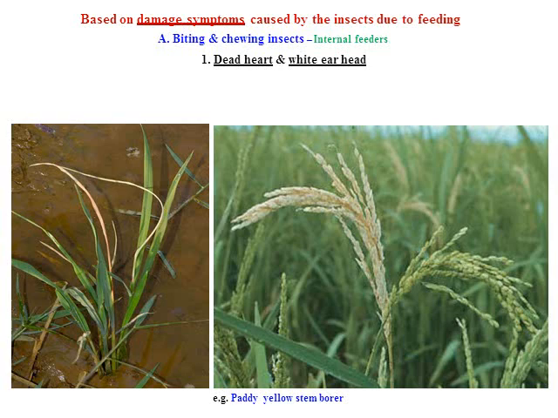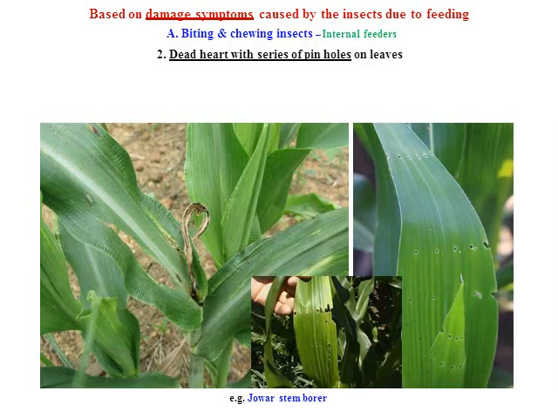Even at the prematurity level, empty panicles are produced. It is called white ear head or chaffy panicle in the case of rice stem borer. Another one is dead hearts with a series of pinholes, particularly Chilo infuscatellus or Chilo partellus, which produces a series of holes as shown here in jowar. The central shoot is dying and the lateral shoots or branches are promoted after the dying of the central shoot. This type of symptom is particularly produced by the lepidopteran stem borer in jowar.